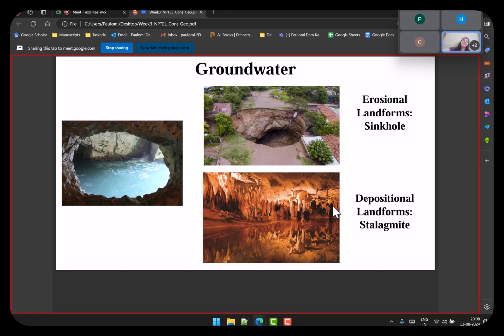Stalactites hang from the top, from the roof of the cave. And if you have a connection between these two, it's called a pillar. All these are depositions of sediments over a period of time after forming a cave. So that's a depositional landform, by groundwater.